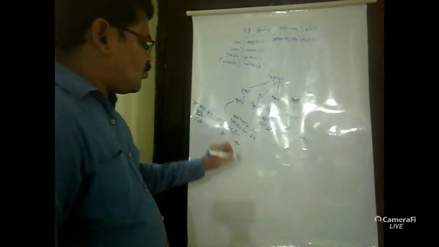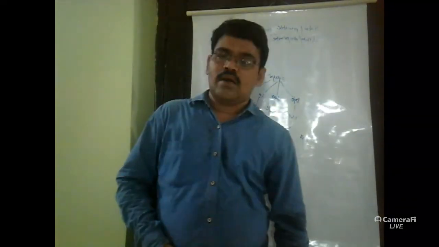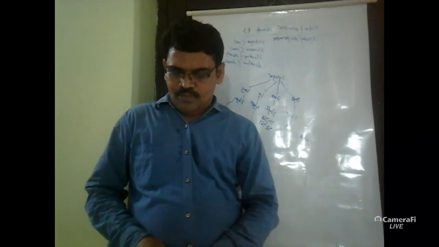This is the positive value, this is the negative value. This is the range from minimum value to maximum value.